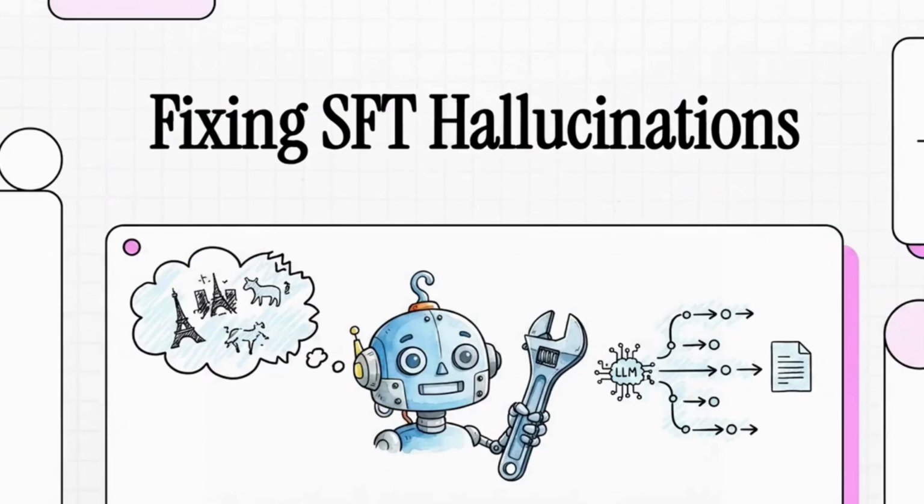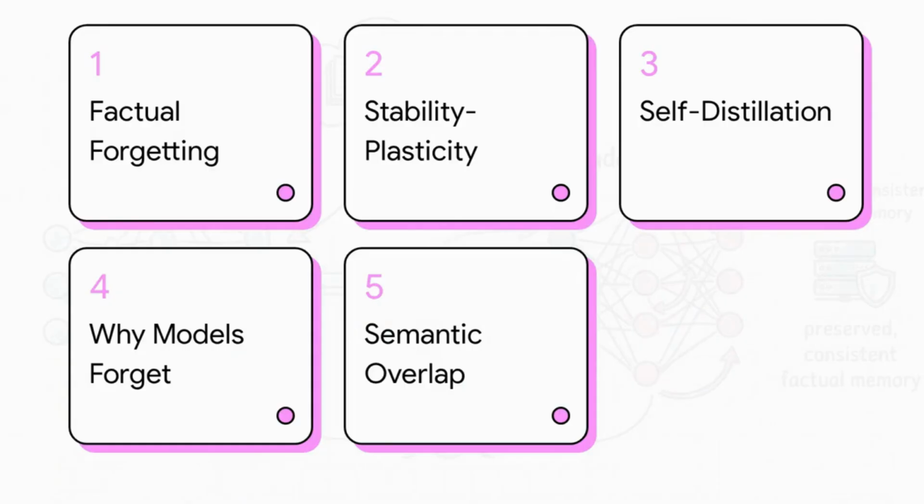Welcome to today's explainer, where we are diving deep into the fascinating research paper, Why Fine-Tuning Encourages Hallucinations, and How to Fix It. Okay, let's just map out exactly where we're headed today. We'll start with the factual forgetting mystery, move into the stability-plasticity trade-off, break down the self-distillation solution, explore the root causes of why models forget, and finally look at semantic overlap and drift. Let's get right into it.